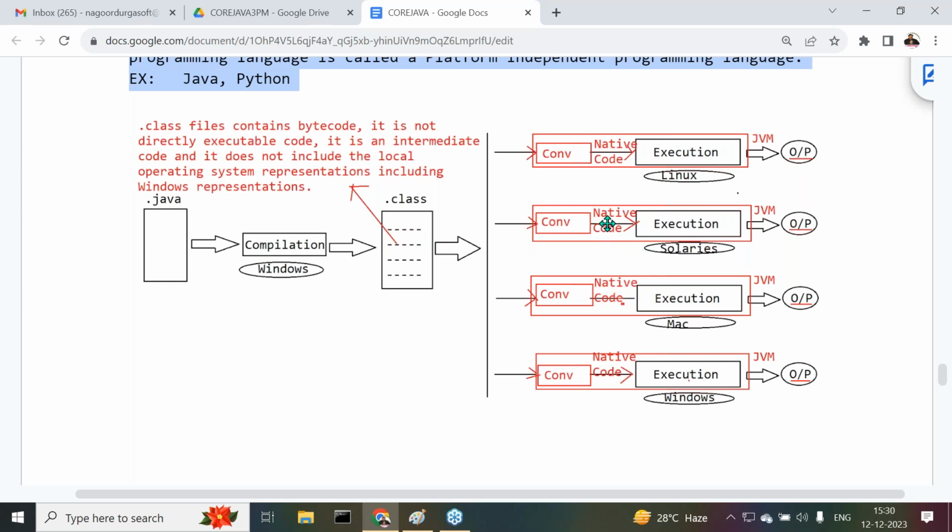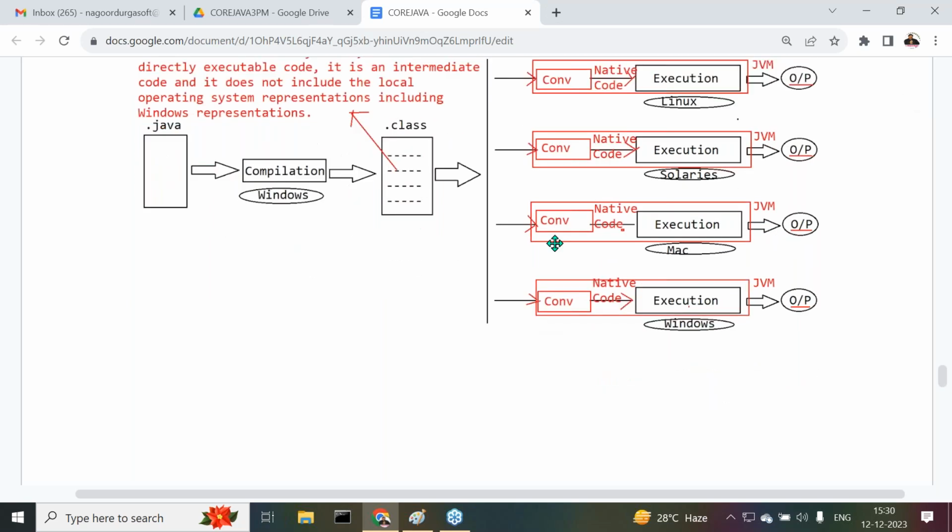That Solaris represented bytecode is called what? Their native code. If we give this native code to the execution process, then it will execute that code and provide some output. Similarly, this converter is able to convert the neutral bytecode into native code, that is Mac representations. If we give that Mac representation to the execution process, then automatically it will execute it and provide some output.